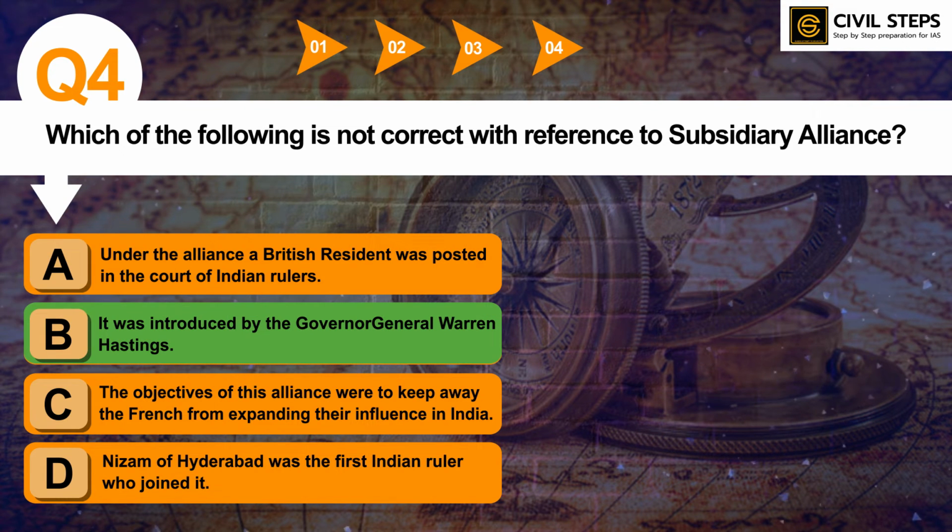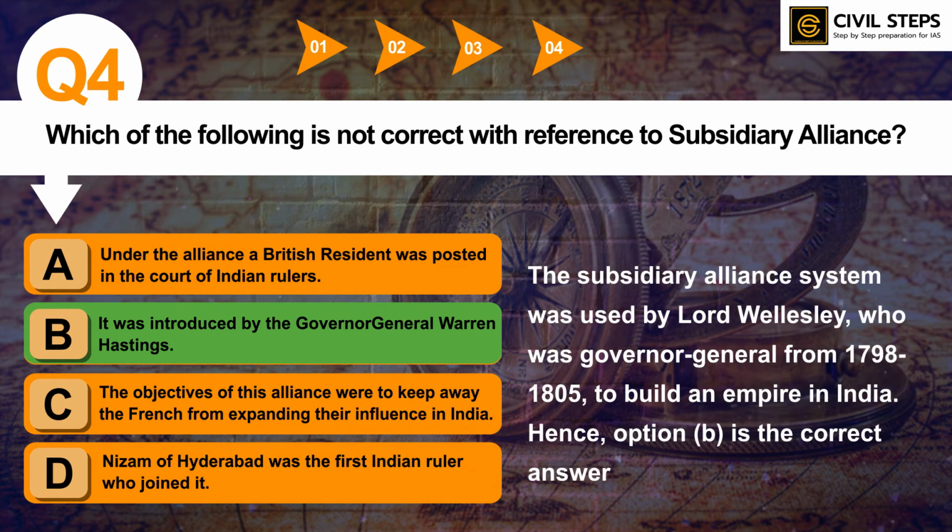It was introduced by Governor General Warren Hastings. This statement is not correct. So the question asked was which of the following statements is not correct. So you have to carefully read the question as well. So option number B is incorrect because the subsidiary alliance system was used by Lord Wellesley, who was Governor General from 1798 to 1805 to build an empire in India.